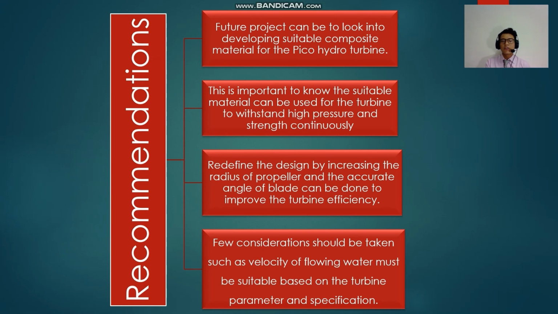Okay, for the recommendation, I recommend redefining the design by increasing the radius of the propeller and using an accurate angle of the blade to improve the turbine efficiency. Future projects can look into developing a suitable composite material for the Pico hydro turbine. Other than that, a few considerations should be taken, such as the velocity of the flowing water must be suitable based on the turbine parameters and specification. All of these can be studied to get better efficiency of the Pico hydro turbine.